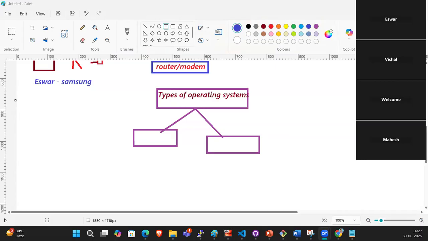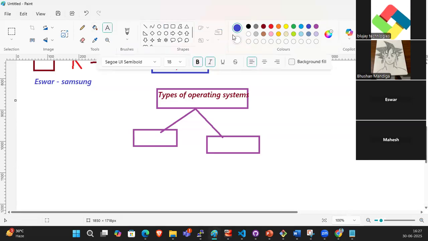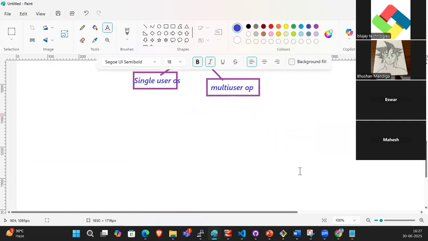Guys, Ishwar and Bhushan don't know how many types of operating systems there are, right? I will tell. Mahesh, you forgot. Single user operating system and multi-user operating system, guys.